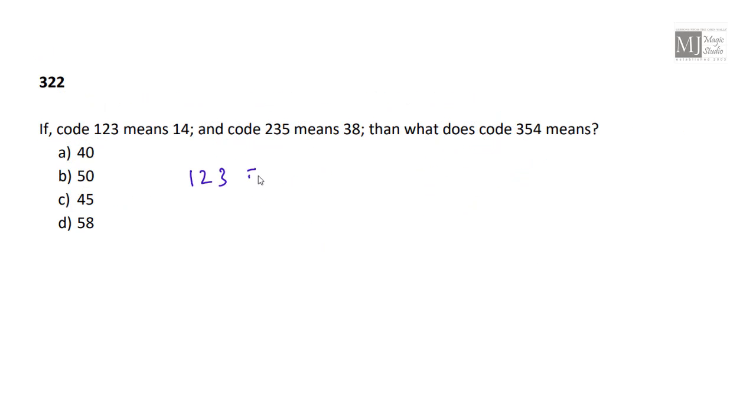Code 1, 2, 3 means 1, 4, 14. 2, 3, 5 means 3, 8. Then what does 3, 5, 4 stand for? Whenever we have these number codes, always try to find out with the help of some mathematical operators which can fit in, like squaring the term, finding the cube or the square root, something like that.